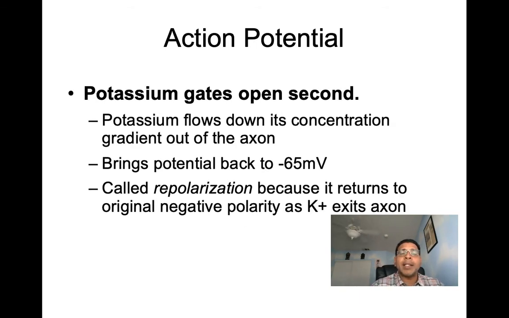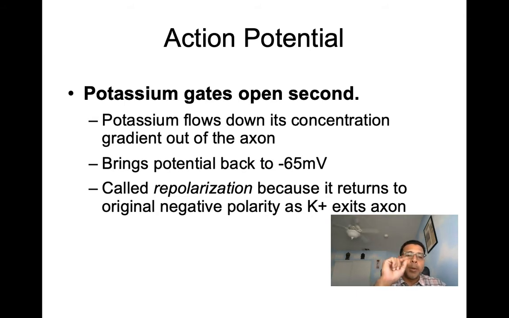Then we'll see the potassium gates are going to open. When the potassium gates open, potassium is going to do the same thing. Potassium is going to flow down its concentration gradient and it's going to make its way out of the axon. This helps to bring the potential back down to minus 65 millivolts, right? Because we took the cell to plus 30 millivolts.